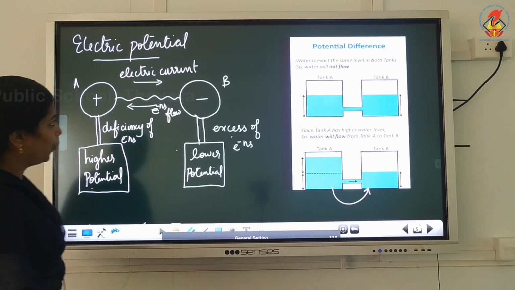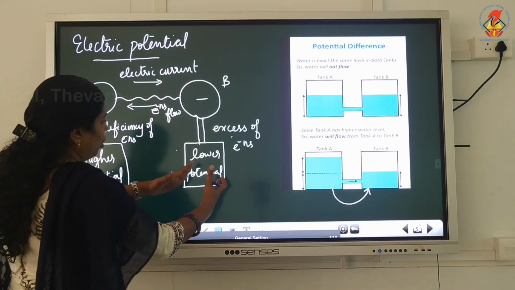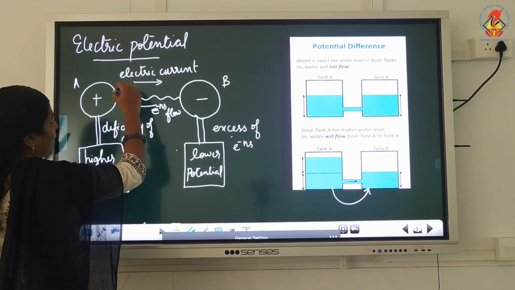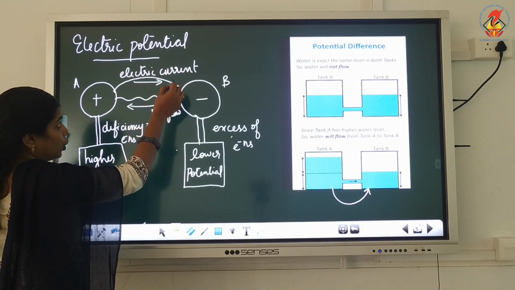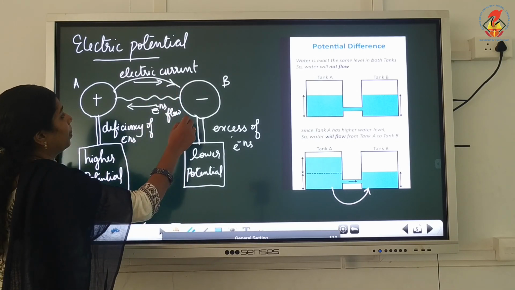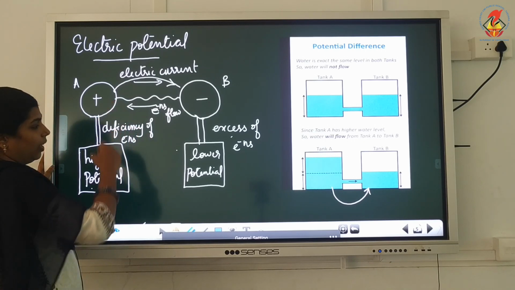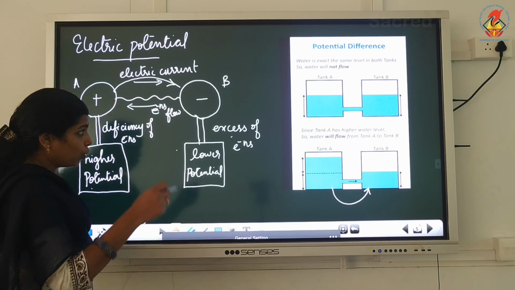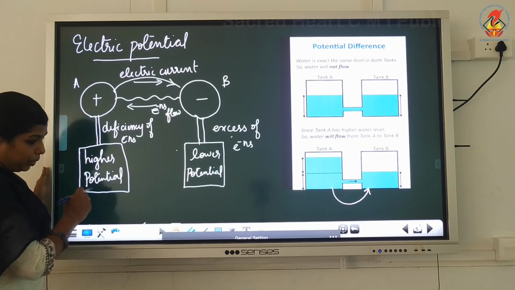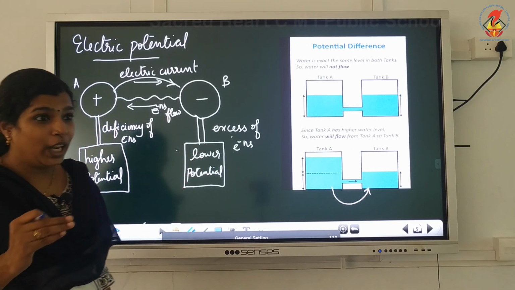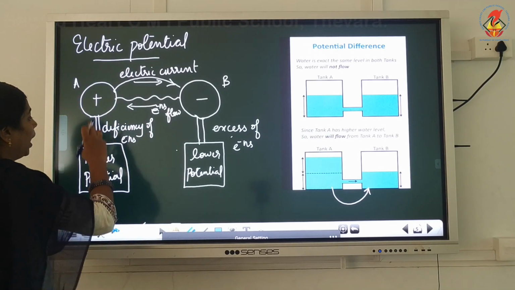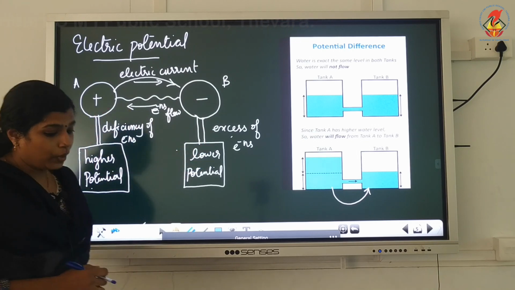Electric current will flow from higher potential to lower potential, that is from A to B, but electrons will flow from B to A, from lower potential to higher potential. That is the direction of electronic current, and electric current flows from higher potential to lower potential.